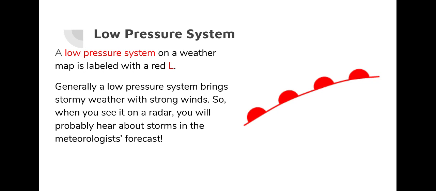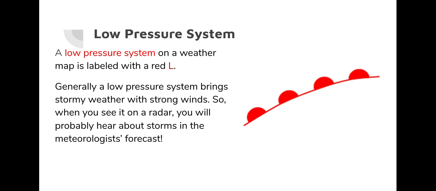So why do we think this happens? Let's talk about how we can see this. A low pressure system on a weather map, one that's shown to us by meteorologists broadcasting on the news or online, is usually labeled with a red L. And not only a red L, but it will also be labeled with this graphic. It looks like half circles and a line, and it's usually red.